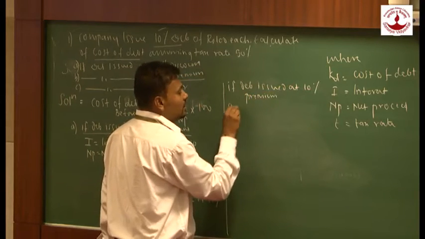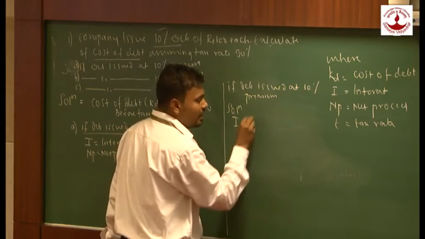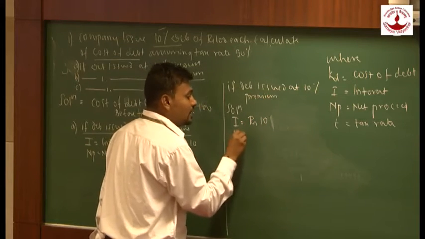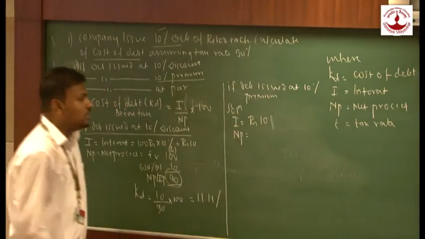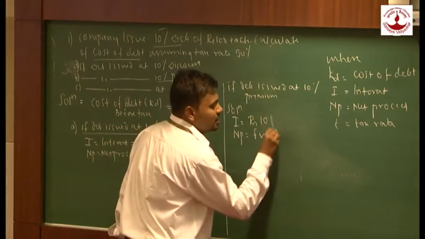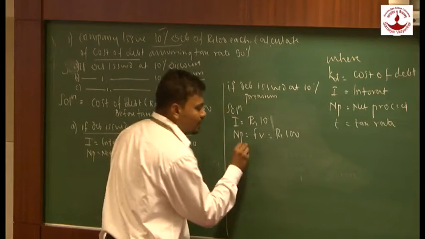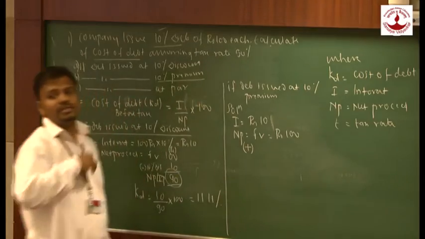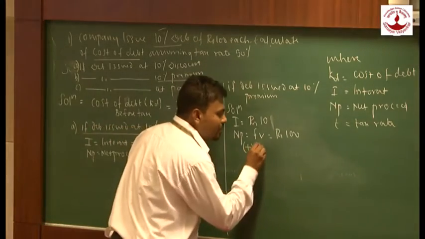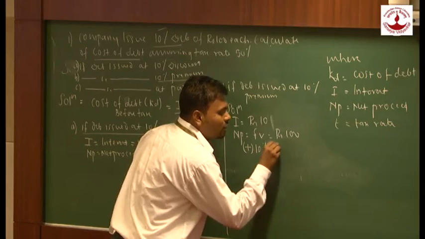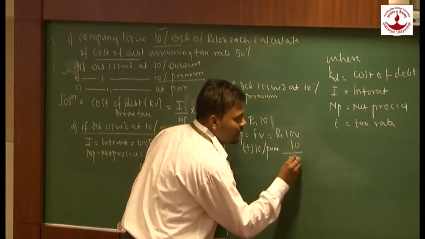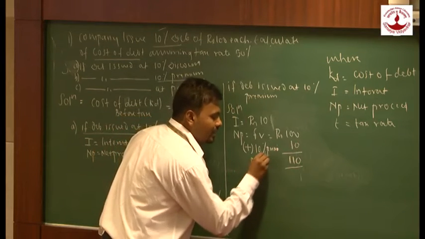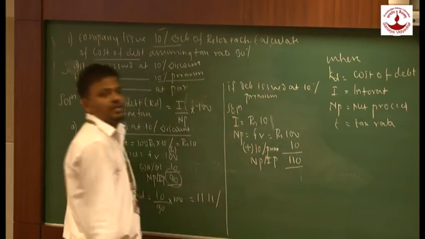Now what will be the formula? Here the interest will remain same. What will be the interest? Rupees 10 as we have calculated. What will be my net proceed? Now here the net proceeds are going to change. What is my face value? My face value is rupees 100. Right? And we are going to add what? Premium. Why? Because company is going to receive some extra. And what is the premium? It's a 10% premium. 10% of 100. So my net proceed would be 110. Net proceed is also called as issue price.